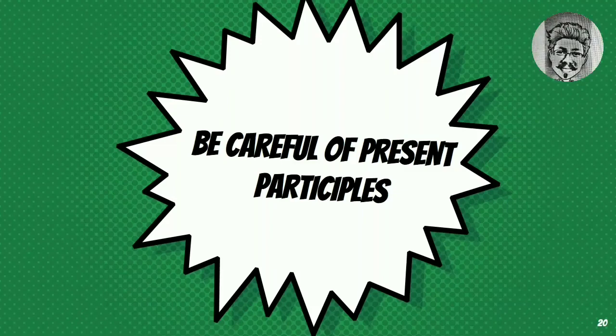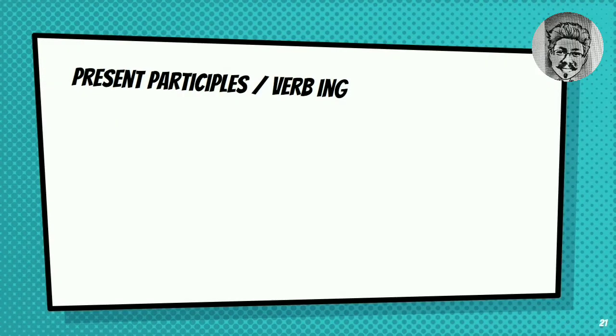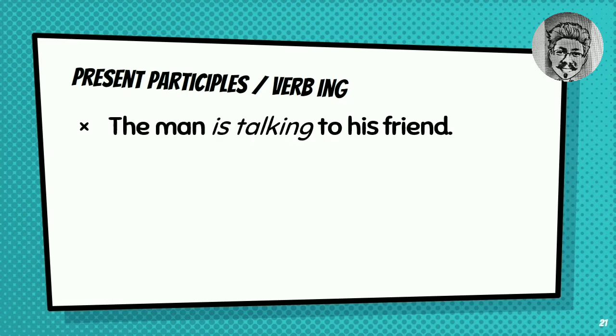It is be careful of present participle. Present participle is verb ing, if you don't know. Verb ing has some functions. Let's study this example. The man is talking to his friend.